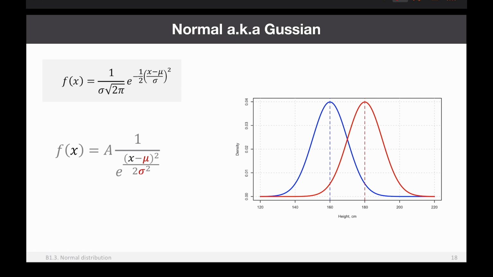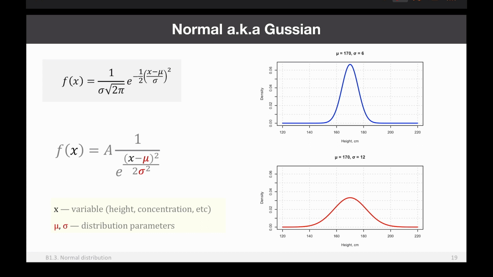The only difference is the position of these centers. So the red distribution is shifted by 20 centimeters relative to the blue one, right? So mu is the expected value. It's the center of your distribution. It's the point where the distribution has the highest density. We are talking about normal distribution, of course.